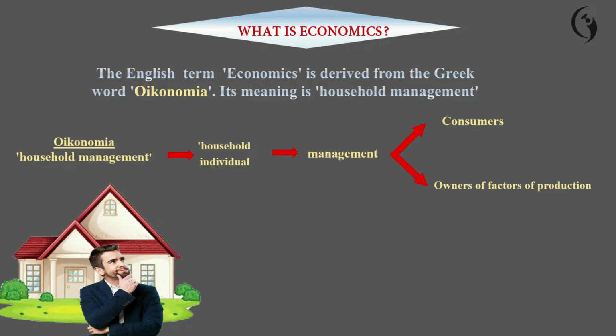One is consumers, because the households act as consumers, and the other is that individuals act as owners of factors of production.